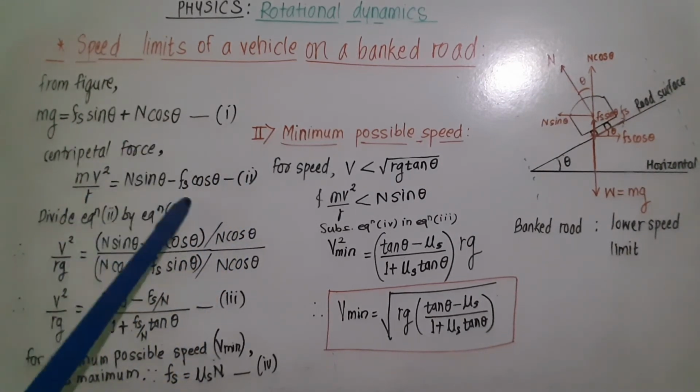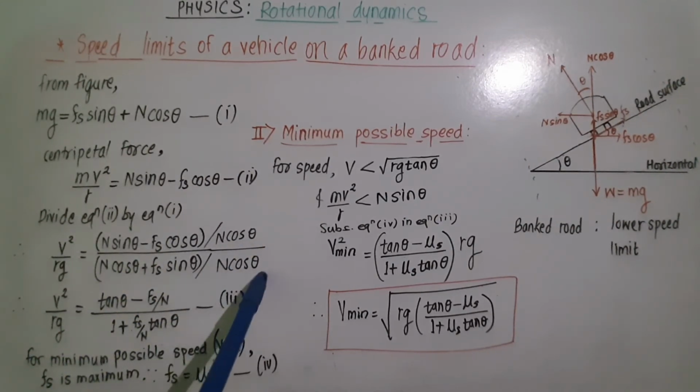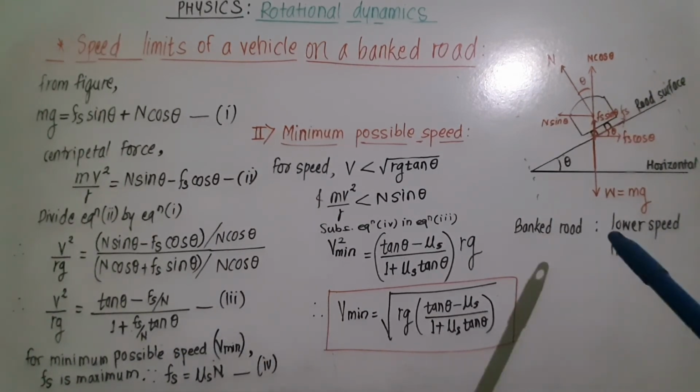Now divide equation 1 by 2 and we get this equation. Now on the right side of this equation, numerator and denominator both are divided by N cos theta. So we get the final equation v square upon rg is equal to tan theta minus Fs upon N upon 1 plus Fs upon N tan theta. Let this be equation 3.